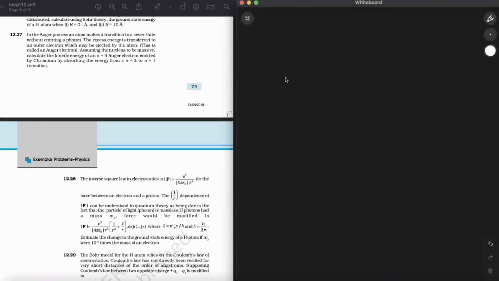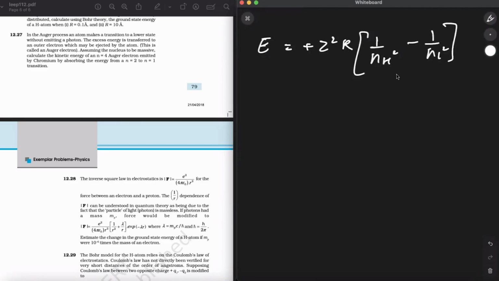So the Auger process is done, and we can write the energy as Z square R times 1 upon N high square minus 1 upon N low square. So Z square R, 1 minus 1 by 4 will be 3 by 4, since N2 equal to 2, where R is the Rydberg constant.